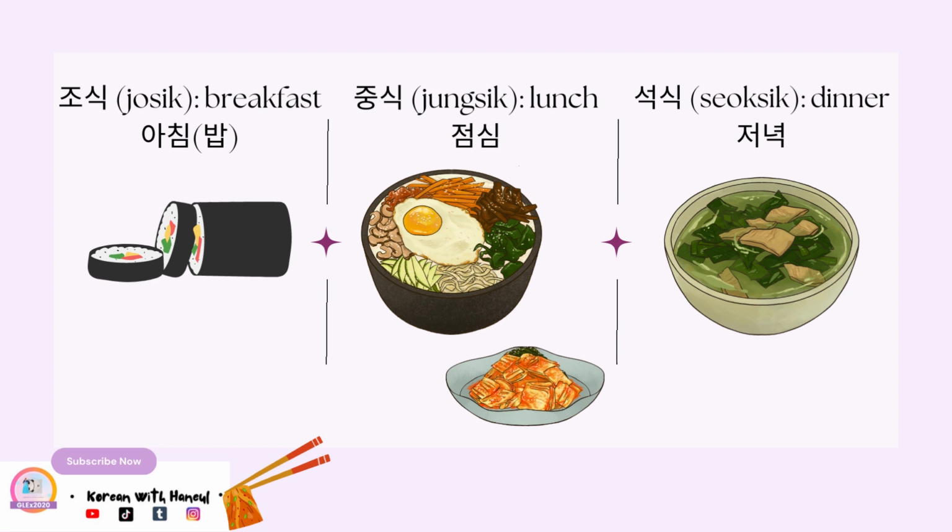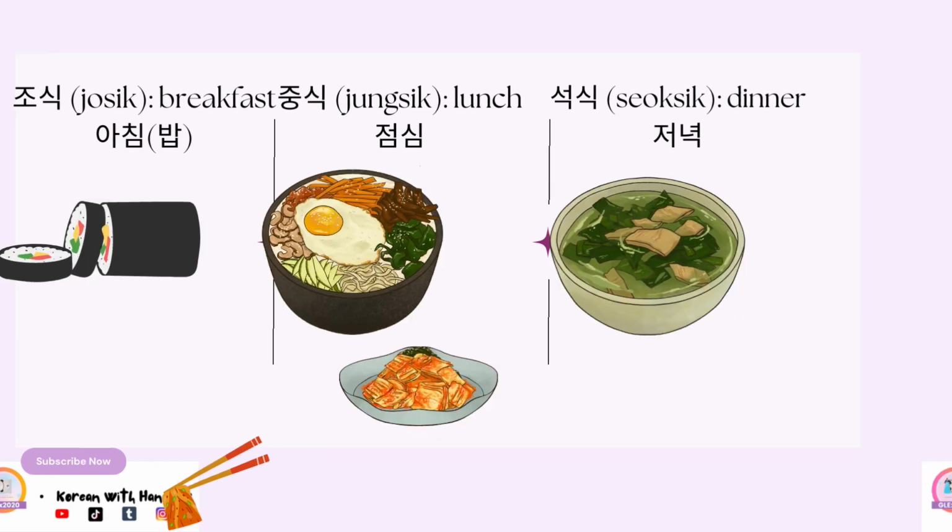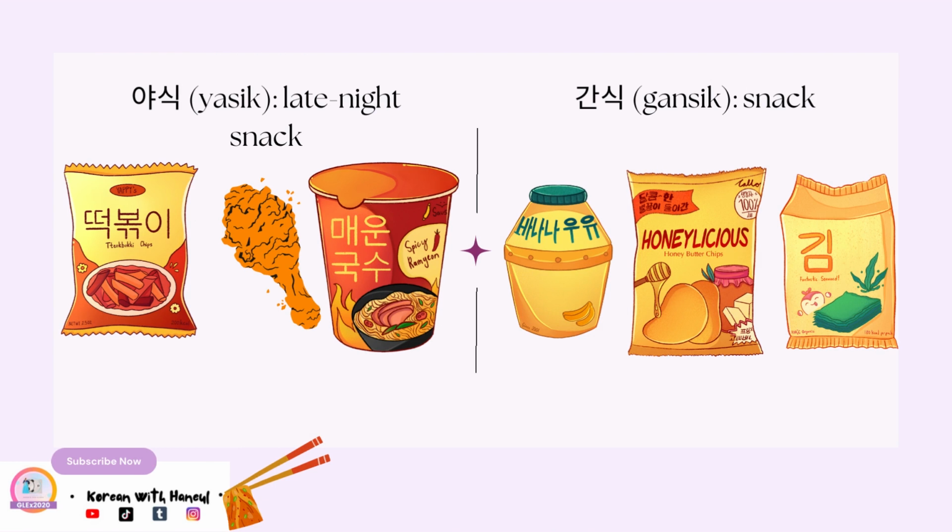The second term here is 중식. So 중 means middle, so 중식 is like the middle meal, lunch. Again, the most used term here is 점심. And lastly, we have 석식, dinner. But again, the most commonly used term for dinner is 저녁. We've already seen this word before. 야식, so 야 is related to night. 식 is food, so 야식 is late night snacks.